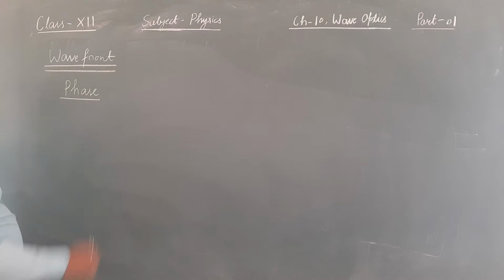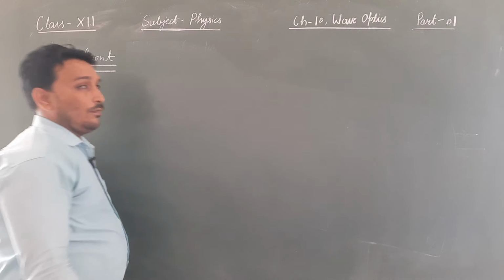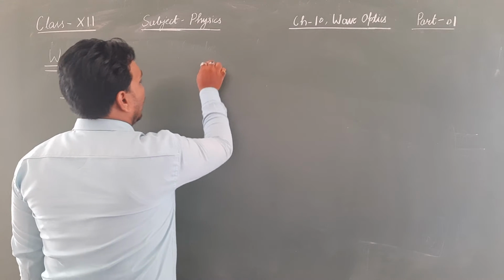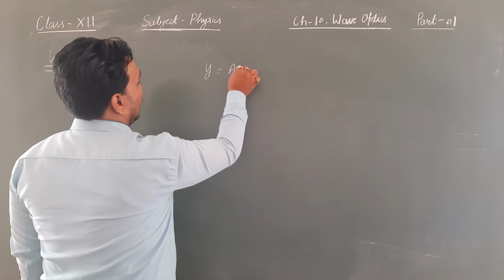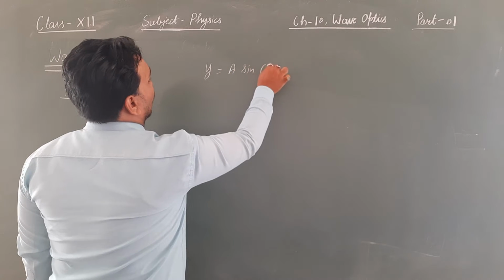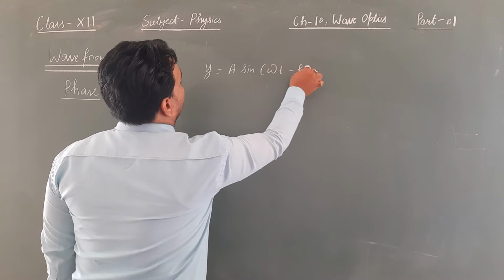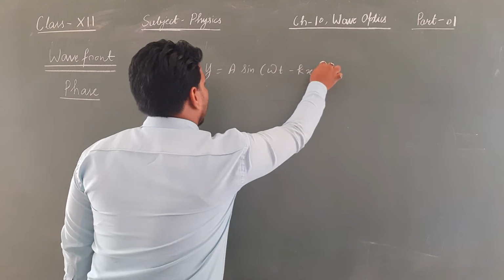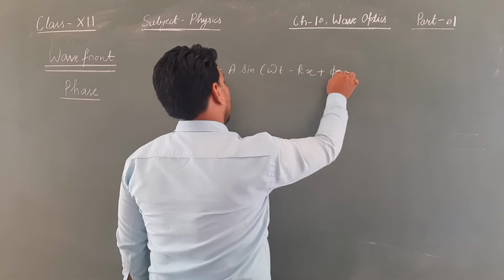What is phase? If you represent a wave like y is equal to a sine of omega t minus kx, plus or minus phi naught is also there.